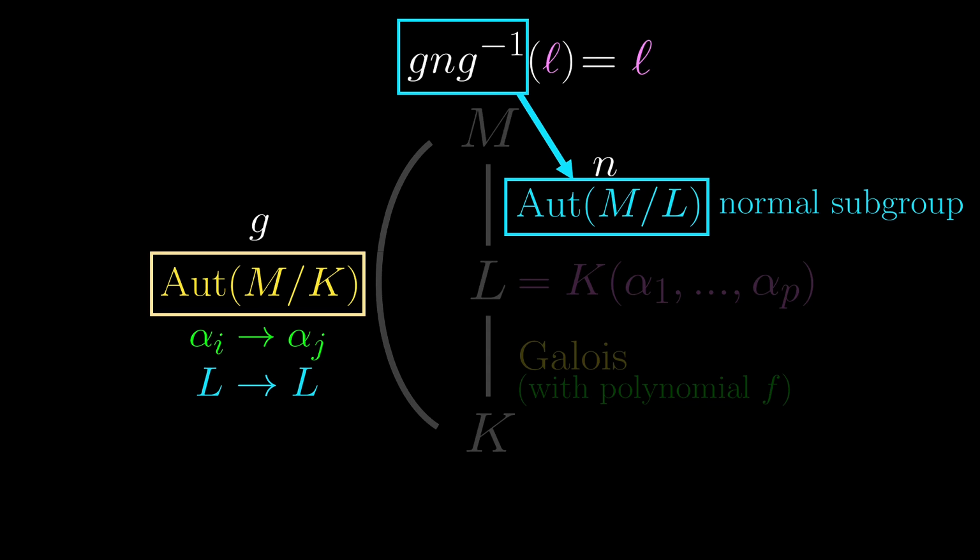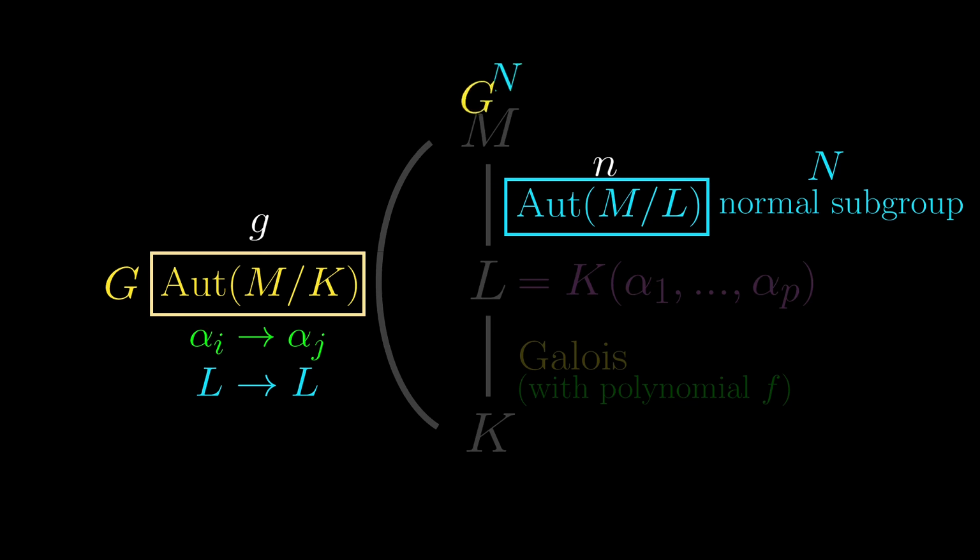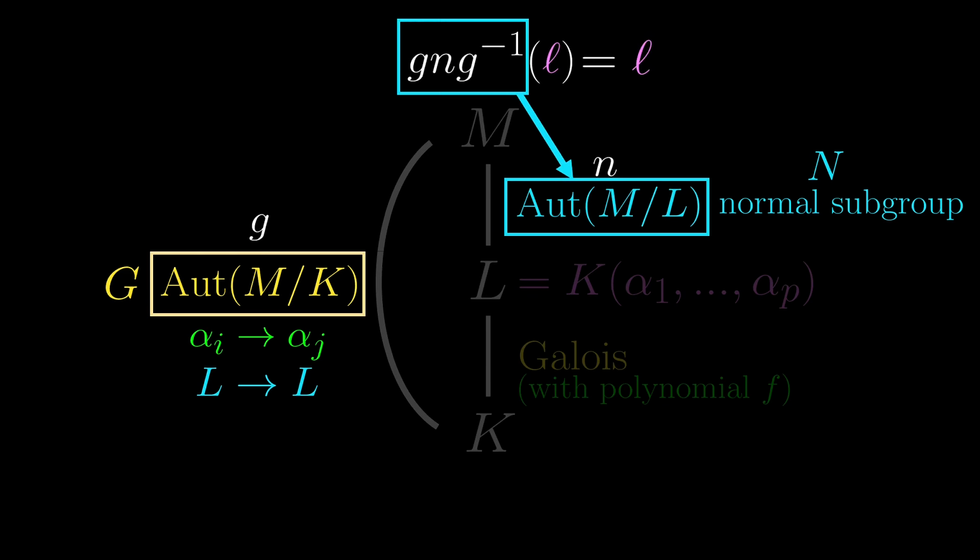For this reason and ease of notation, we label this Galois group N, and similarly, the other Galois group is labeled G. The relationship of normal subgroups is usually denoted using a little triangle. All these just mean this combination lands us back onto N. Turns out this combination isn't weird or made up, it has some intuitive meaning as we will see later.